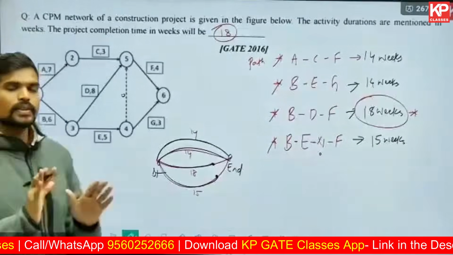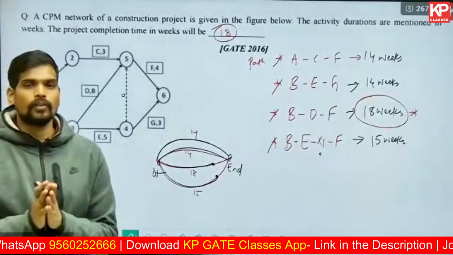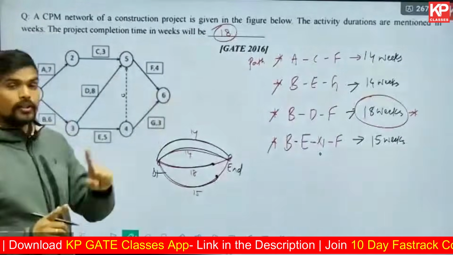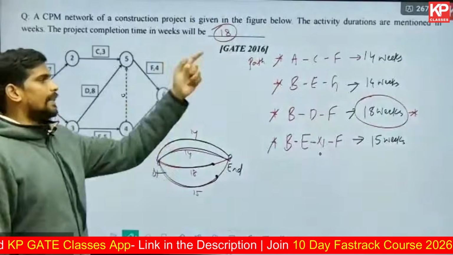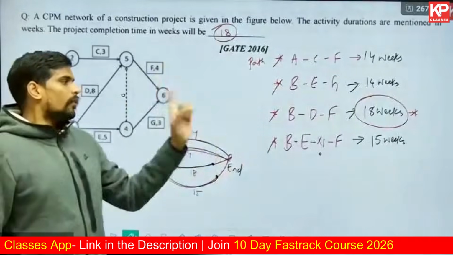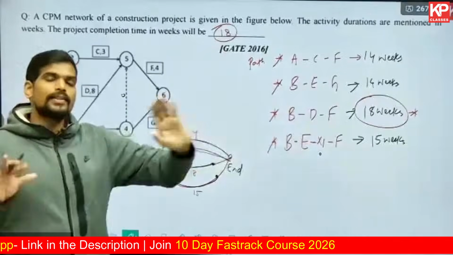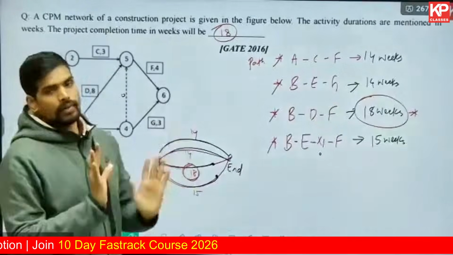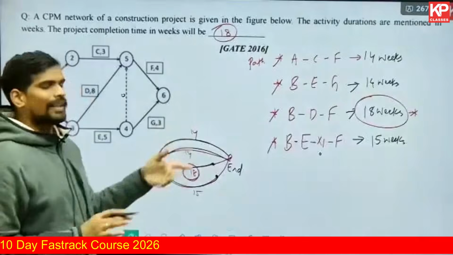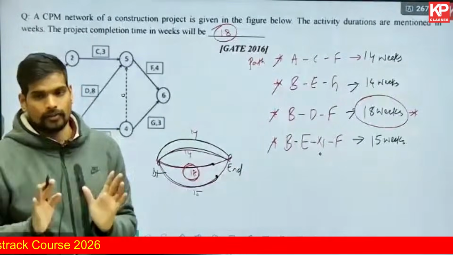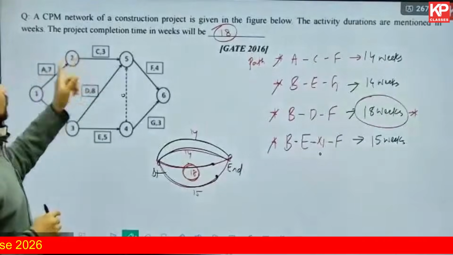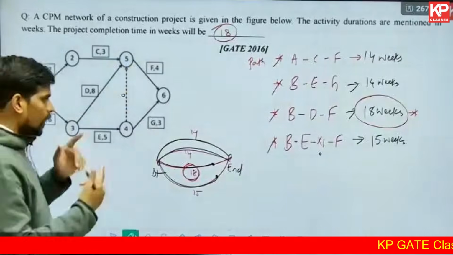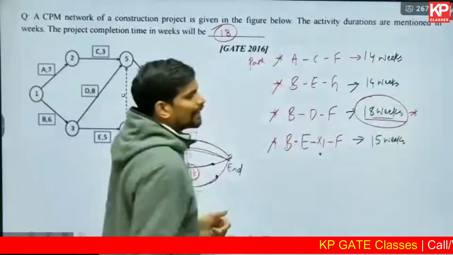Always remember. So the process goes this way. In any network, if you want to find out the project completion time, you need to list all the paths from starting to ending, continuous paths in the direction of the arrowheads, and see what is the length of each path, and then whichever path is having the longest duration, that is the minimum time you have to wait so that everything is completed. So if you're waiting for 18 weeks, your project will be completed, because within these 18 weeks all the remaining parallel paths will be completed in parallel. So remember, in a project you cannot find the duration by adding the duration of all the activities. That is not how you do it, because there are activities which are going on in parallel. To incorporate that, you find out the maximum path length.